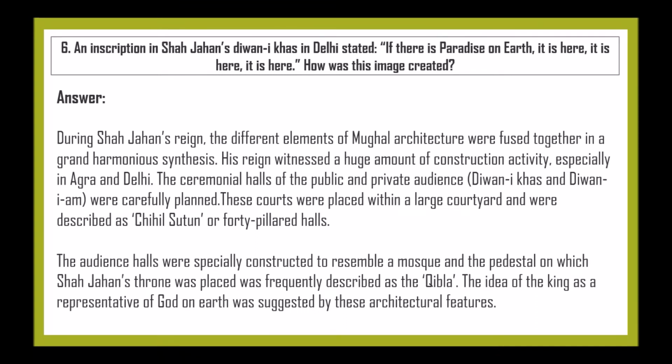These courts were placed within a large courtyard and were described as Chihil Sutun or forty-pillared halls. The audience halls were specially constructed to resemble a mosque, and the pedestal on which Shah Jahan's throne was placed was frequently described as the qibla. The idea of the king as the representative of God on earth was suggested by these architectural features.